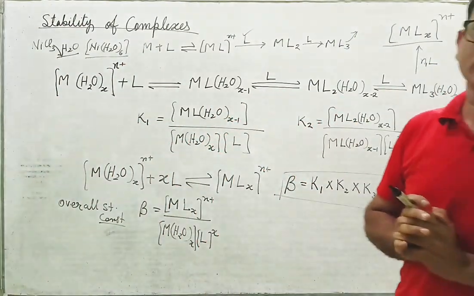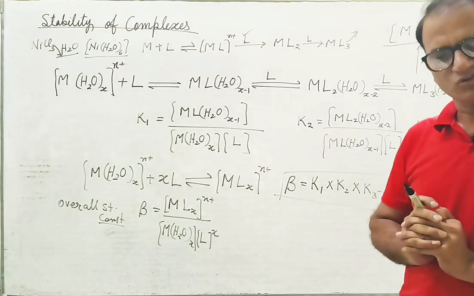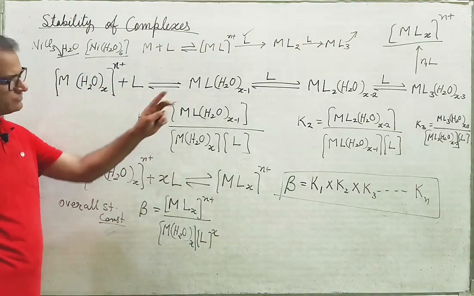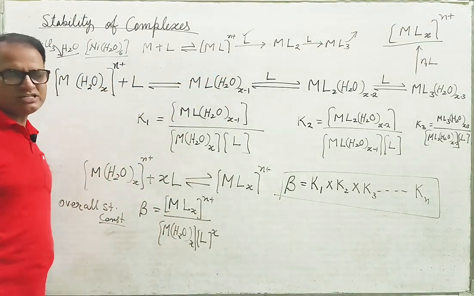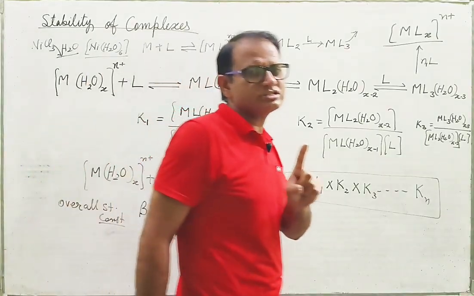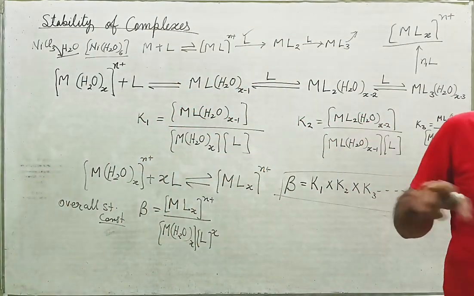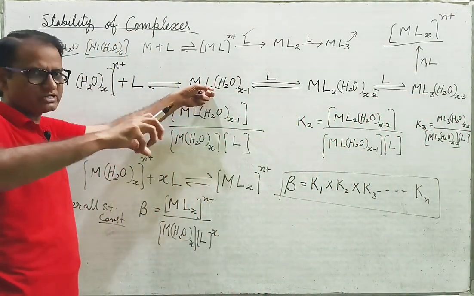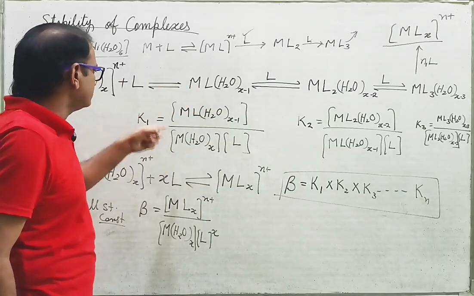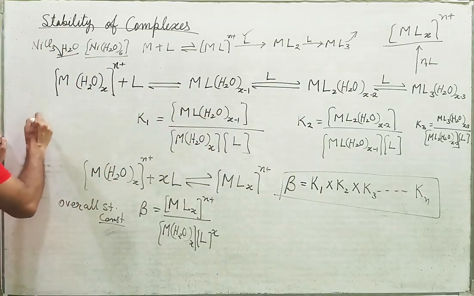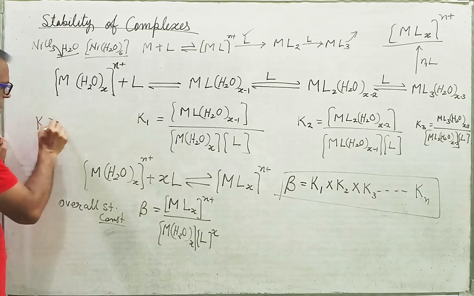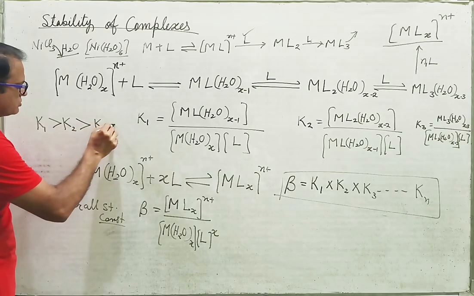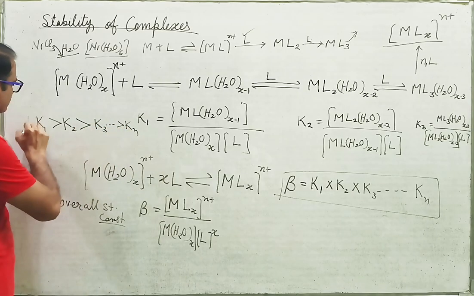The stability of a particular coordination entity depends upon the value of beta and of the stepwise stability constants. The stepwise stability constant decreases in the next step because the ligands are crowding the central metal atom. So K1 will be greater than K2, K2 greater than K3, and so on, greater than Kn. Take care of that.